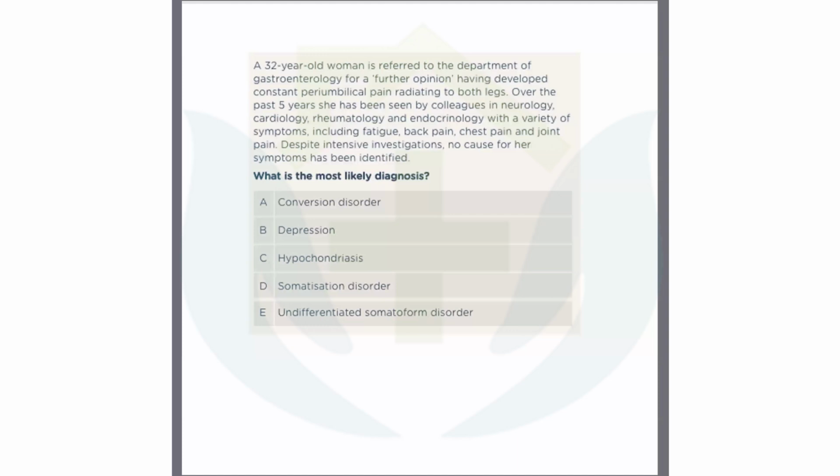A 32-year-old woman is referred to the Department of Gastroenterology for a further opinion, having developed constant periumbilical pain radiating to both legs. Over the past 5 years, she has been seen by colleagues in neurology, cardiology, rheumatology, and endocrinology with a variety of symptoms, including fatigue, back pain, chest pain, and joint pain. Despite intensive investigations, no cause for her symptoms has been identified. What is the most likely diagnosis?